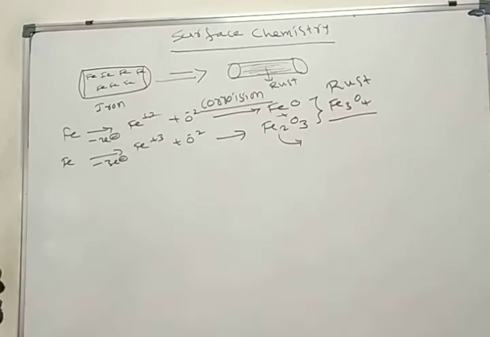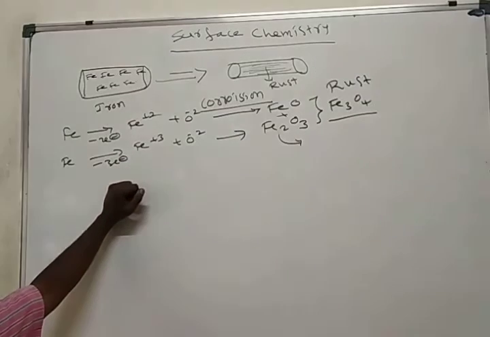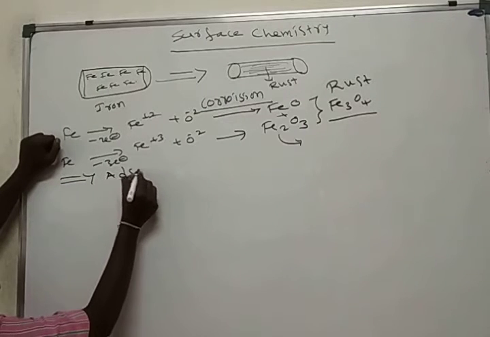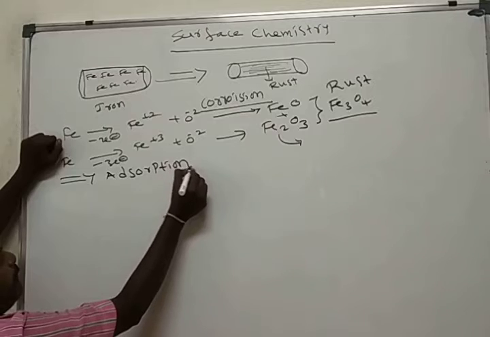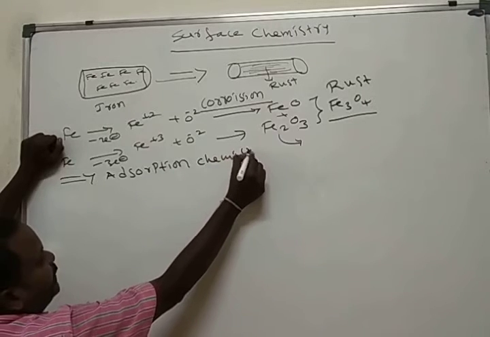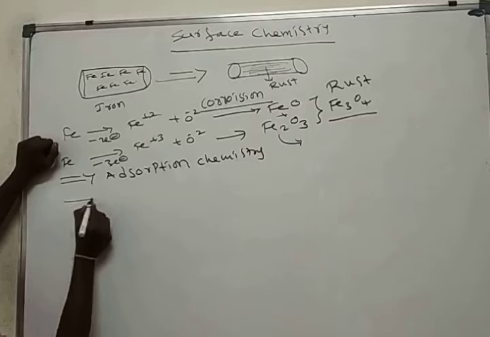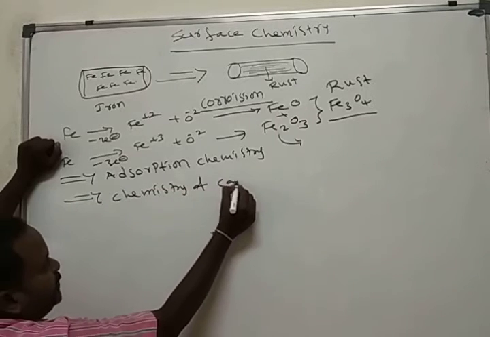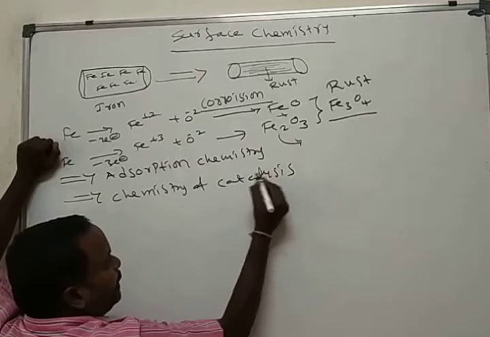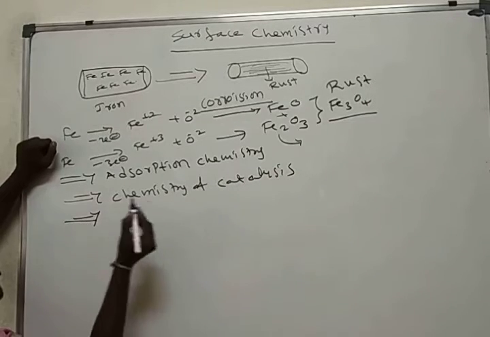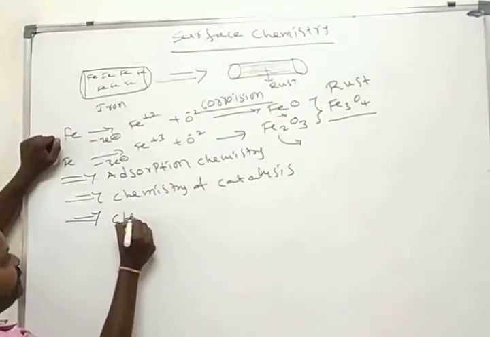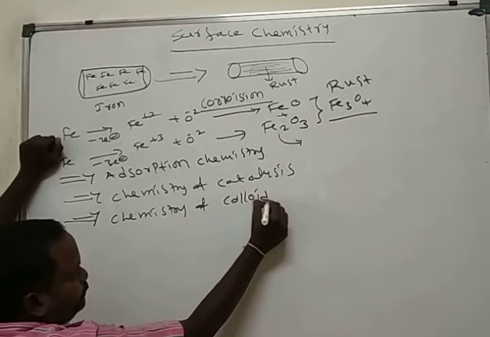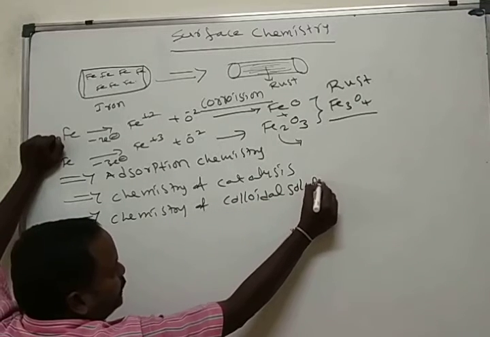Surface chemistry mainly explains the chemistry of adsorption, the chemistry of catalysis, then the chemistry of colloidal solutions.